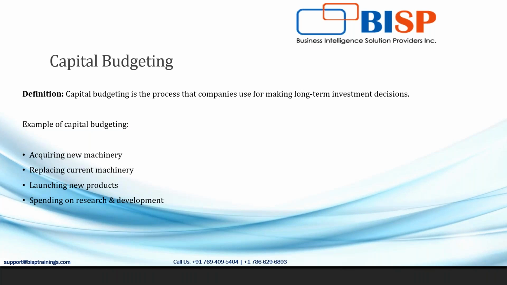Apart from that, there could be a new product launch in the near future. So what is the cost associated with that project at the time of development, and what could be the potential cash inflows related to that project.